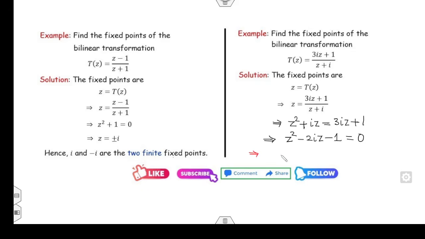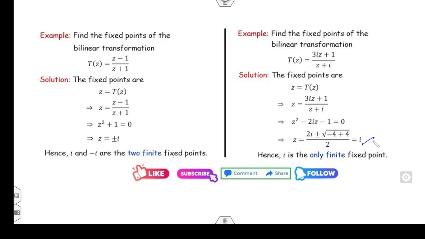Now you can factor them. If you are unable to factor them, I can use the formula of the discriminant. Minus b plus minus the square root of b square minus 4ac, where ac is minus 1, so it's plus 1, divided by 2. So the answer is 4 iota square, which is minus 4, plus 4 cancels, 2 iota divided by 2, that is only iota is the fixed point of this given function.